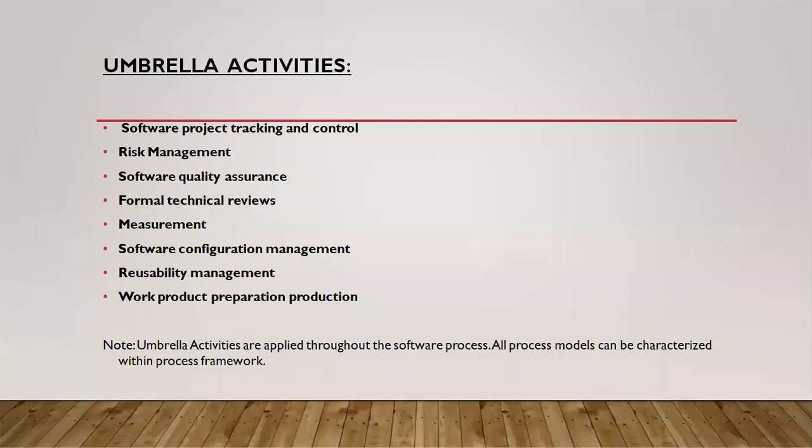After finishing one task, after finishing one function, you check whether it is working properly based on the user requirements or not. After checking that first function, you go and develop the second function of the project. The checking of the first function is called a formal technical review.